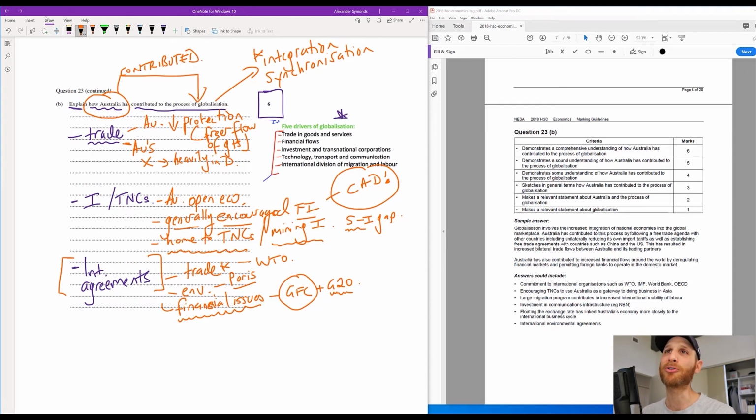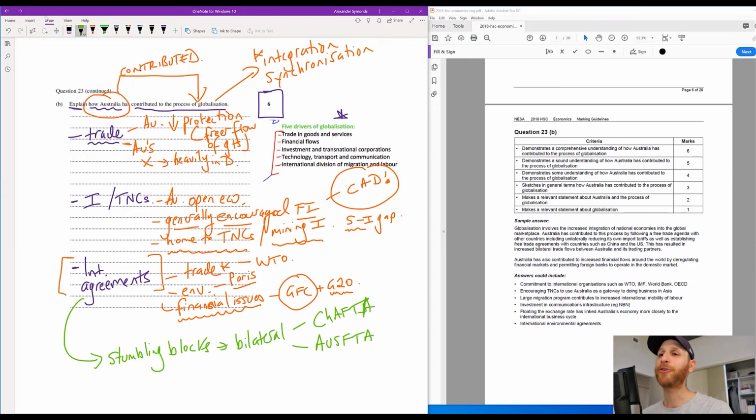Something we could talk about, which could be interesting and add to your response, is that actually Australia has taken actions which have led to stumbling blocks in terms of globalization. What I'm thinking about here are bilateral trade agreements.